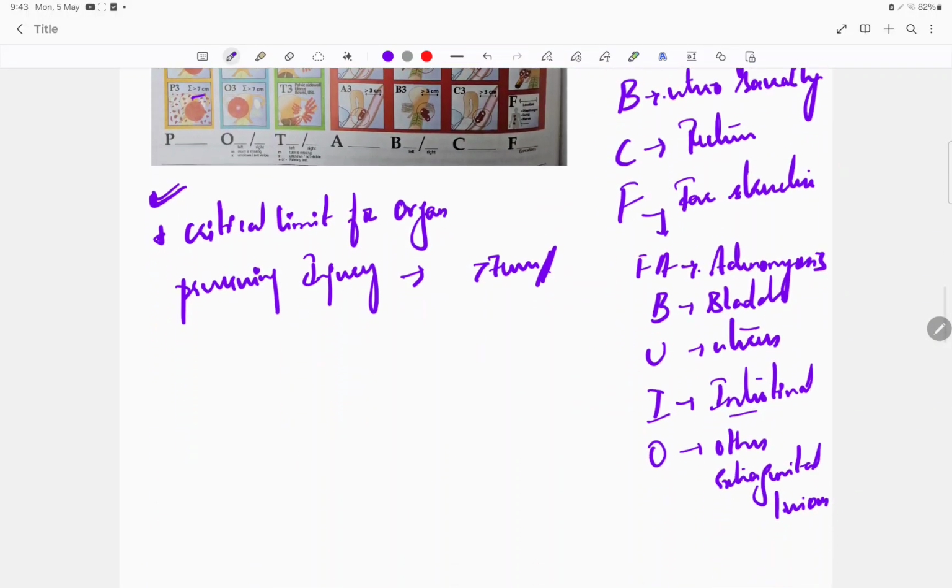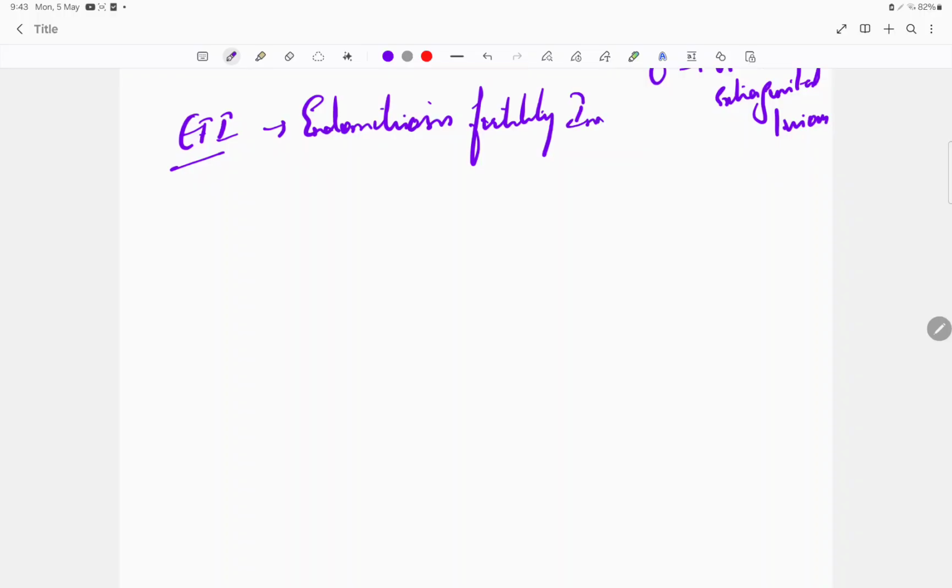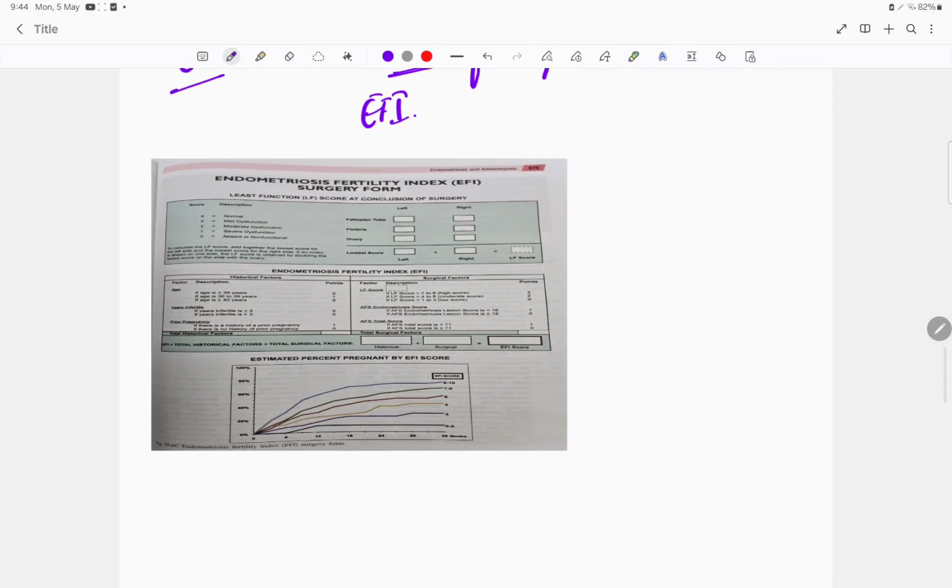Next one, you just have to know the image of it. I'll show you the image of another classification, that is EFI. I've already told you, that is the Endometriosis Fertility Index. How does it look? This is how it looks.